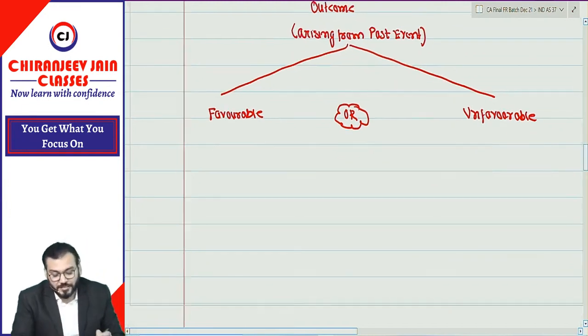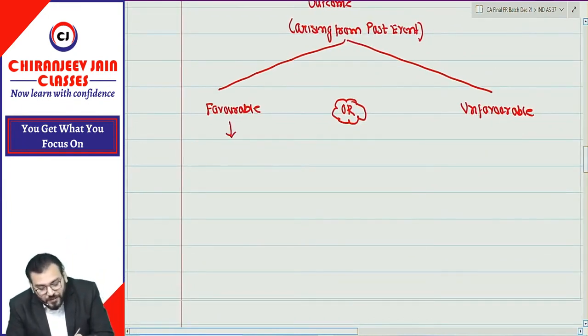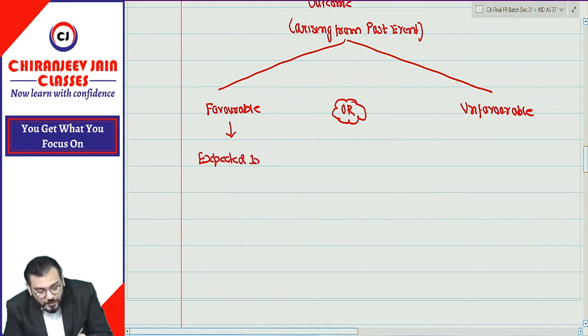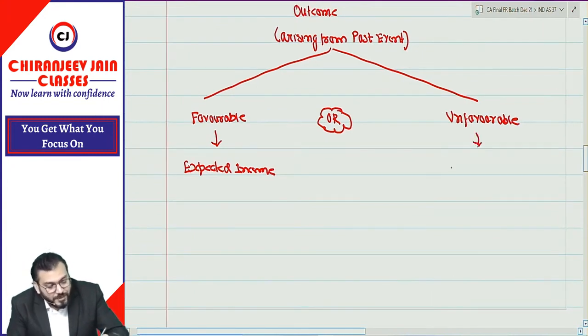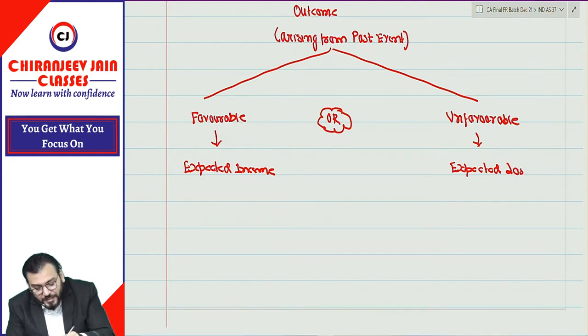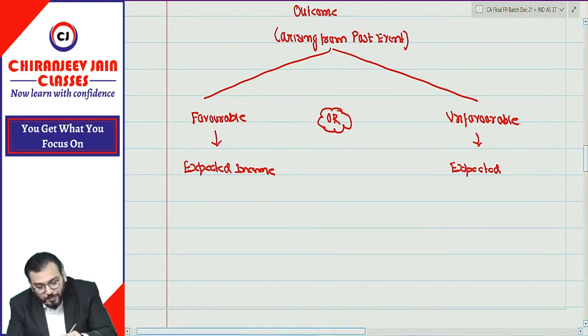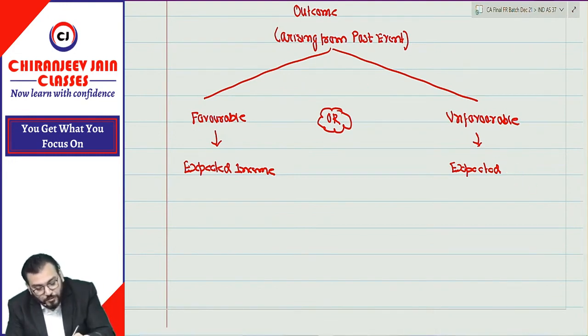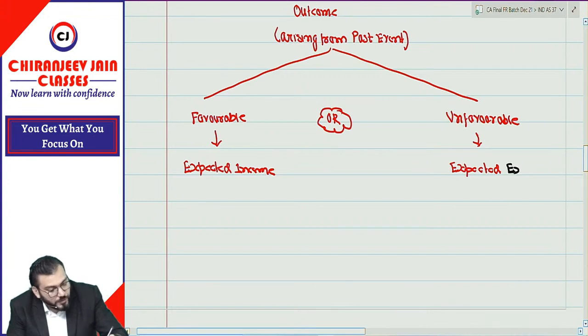Understood whatever I am saying? Yes, sir. Means when I am saying favorable, it means expected income, and when I am saying unfavorable, it means expected losses, or better I write down expected expenses, because expenses will include loss.